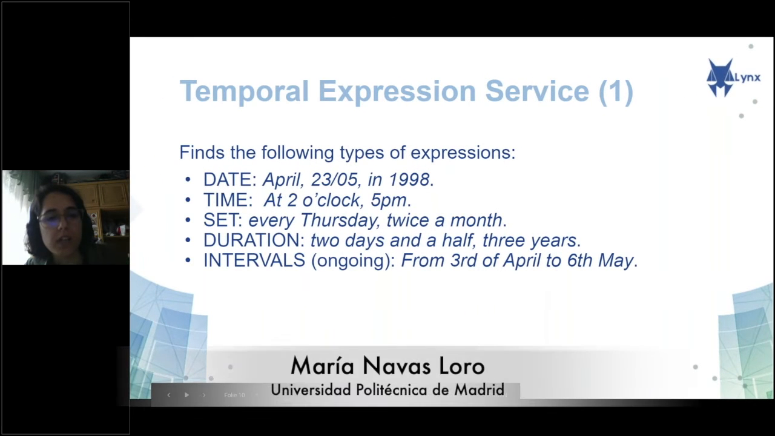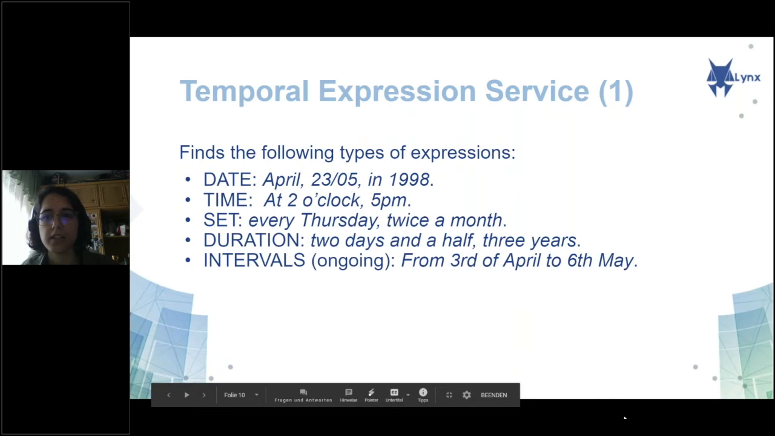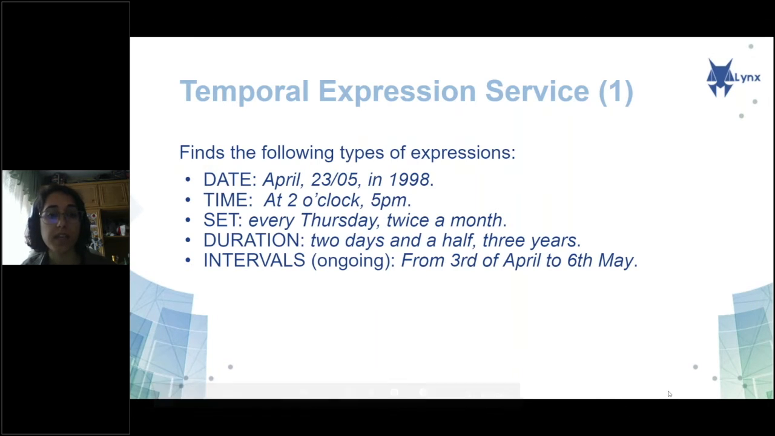Okay, thank you, Artem. So I will present the first of the annotation services in Lynx, that is the temporal expression service. In this service, we annotate the following types of expressions: dates, that are calendar expressions like April, full dates like the 23rd of May, or years like 1998, but also relative expressions like yesterday, 2 days ago. We also annotate clock expressions we call times, like 2 o'clock, 5 p.m., any format you can imagine to give time.